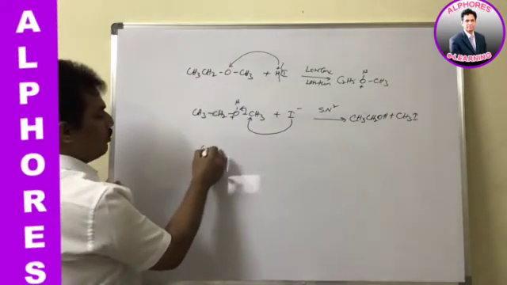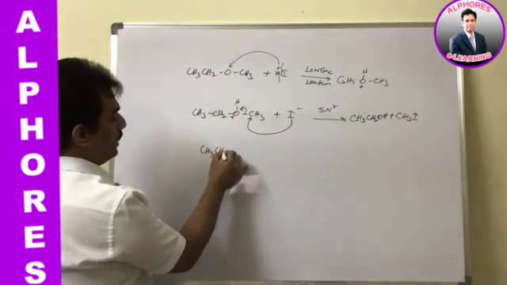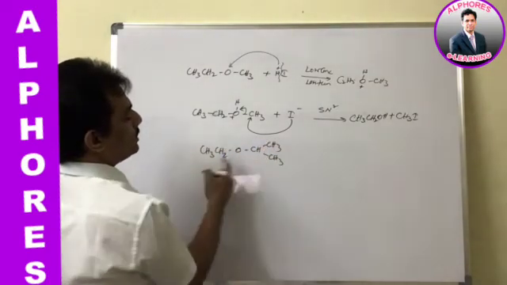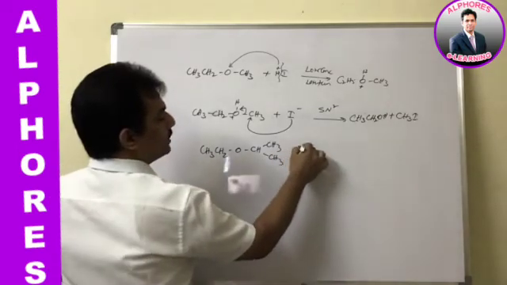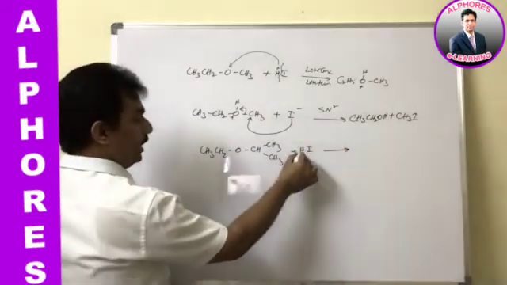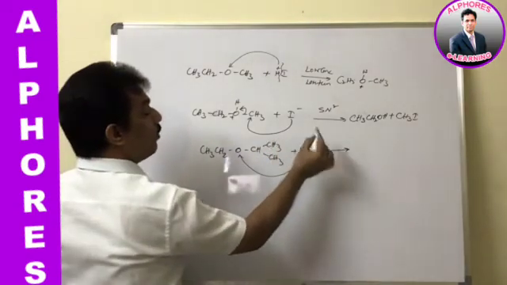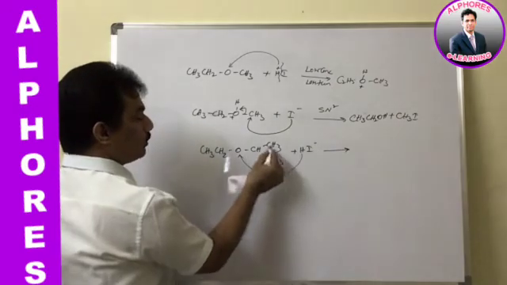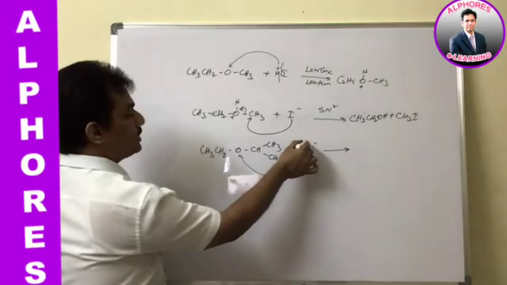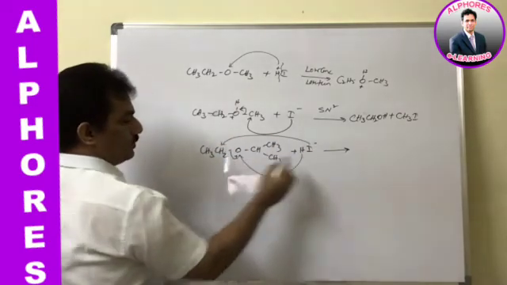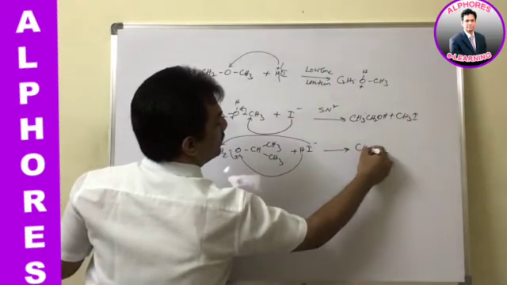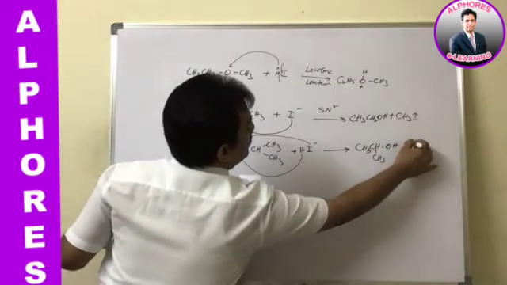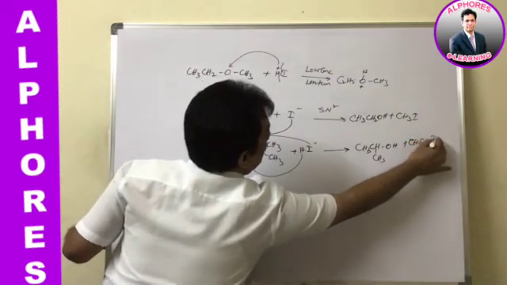Now let me give one more example: CH3CH2OCH(CH3)CH3. This has an isopropyl and an ethyl group. When it reacts with HI, what is happening? H will go to the oxygen, and where will the I go? Can you guess? Yes, I will go to the less bulky alkyl group. That means I minus will attack the ethyl group and the bond shifts. Now here we can expect CH3CH(CH3)OH plus CH3CH2I, like this.